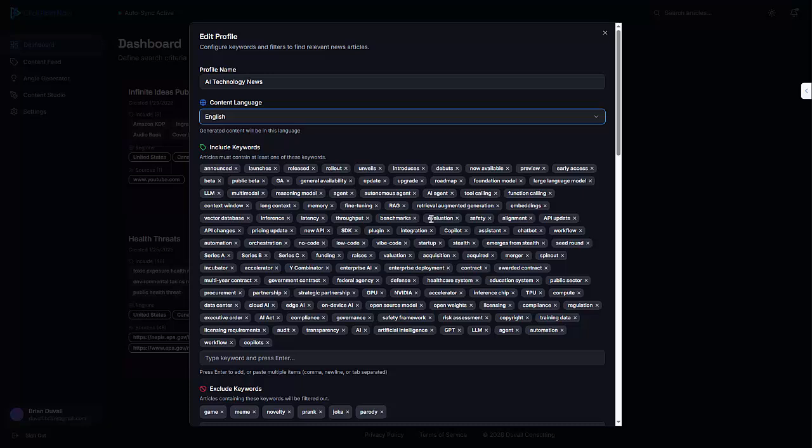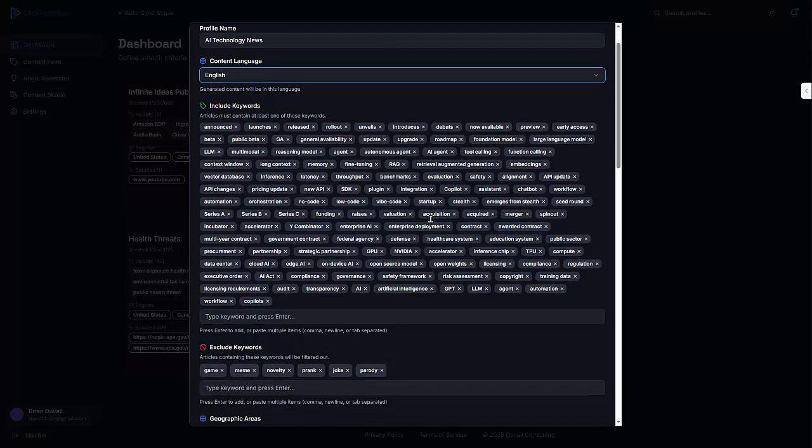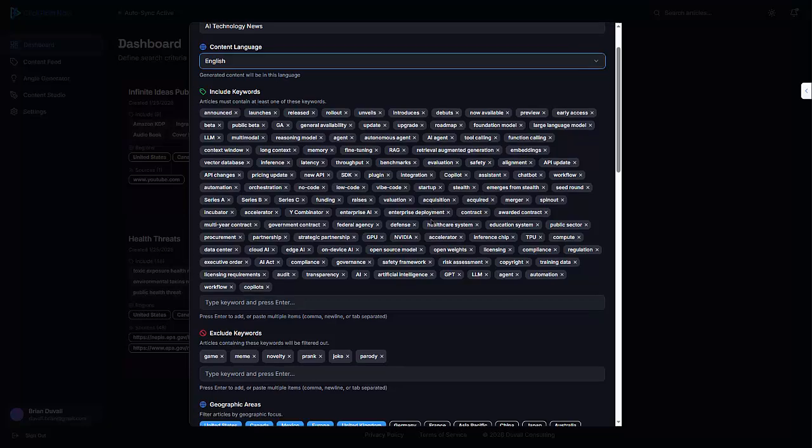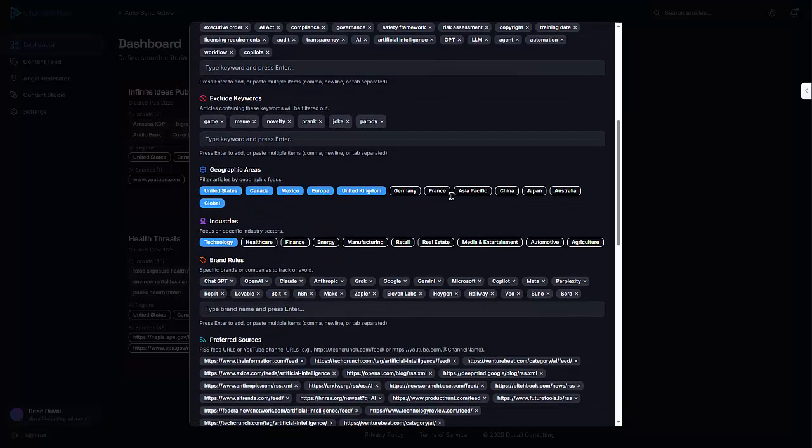I've loaded in a bunch of keywords that I want to try and track and find articles related to these topics. I've got certain types of information that I do not want the AI, in this case ChatGPT, pulling in: stuff related to games, memes, novelties, pranks, jokes, parody, any of that kind of stuff. I want actual hard news. And ChatGPT is the AI that's going to do this work. It's going to search for AI related news in these markets.